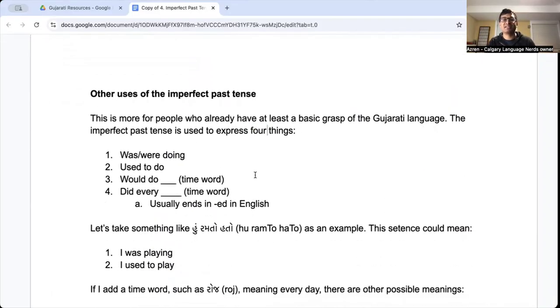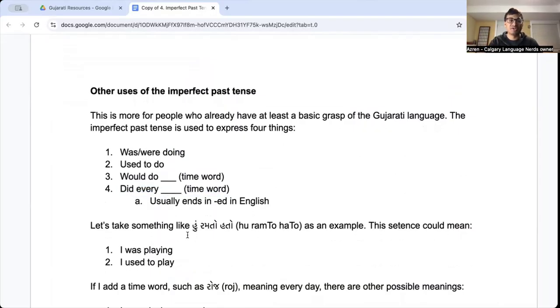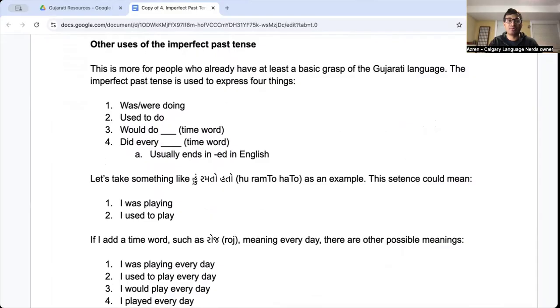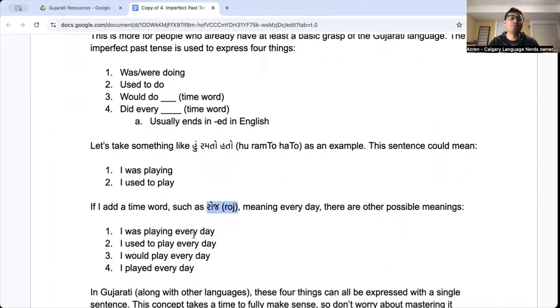The imperfect past tense is used to express 4 things: was or were doing, used to do, would do, and then did every day. Okay. So let's look at an example like huram to hato, right? This sentence could mean I was playing or I used to play. If we add a time word like roj, I played every day, for example, right? Now it could mean so hu roj ram to hato.